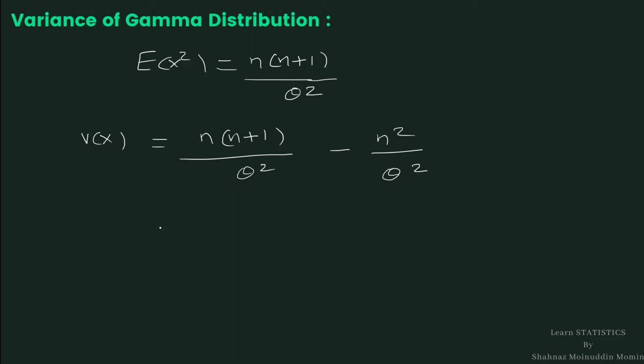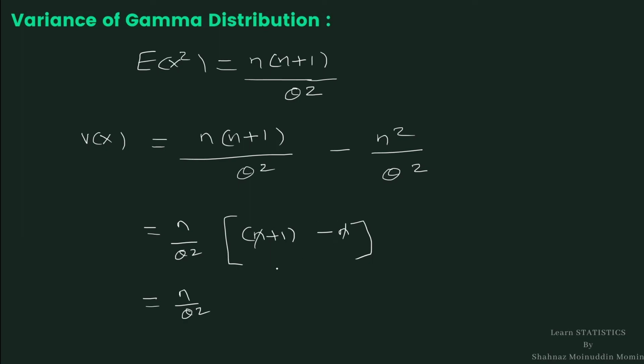By simplifying this expression, we get the value of variance. Let me take n by theta square common. Then it is n plus 1 minus n, and it is n by theta square.